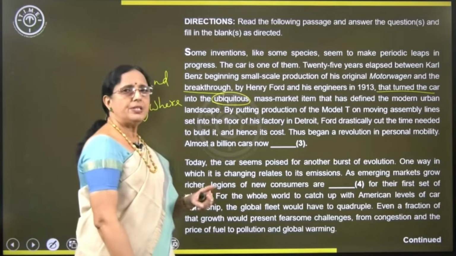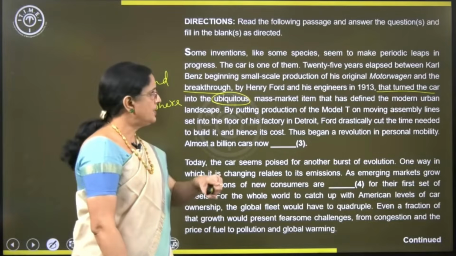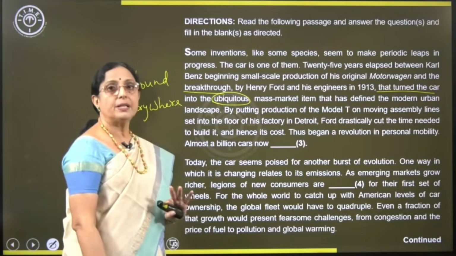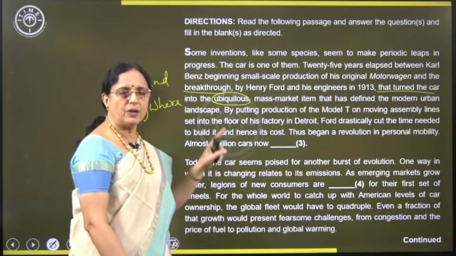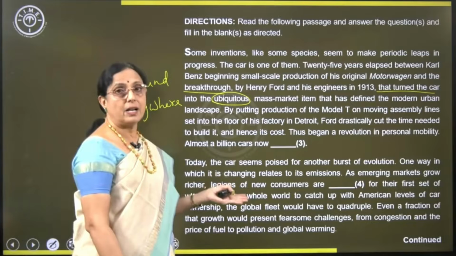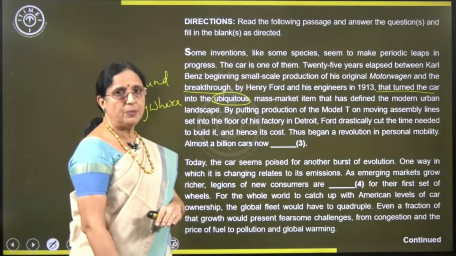What is ubiquitous? Found everywhere. So the invention of the car and the usage of the car changed the urban landscape completely. Let's see how it changed. Obviously, the author should talk about the changes that the car brought into the urban society.